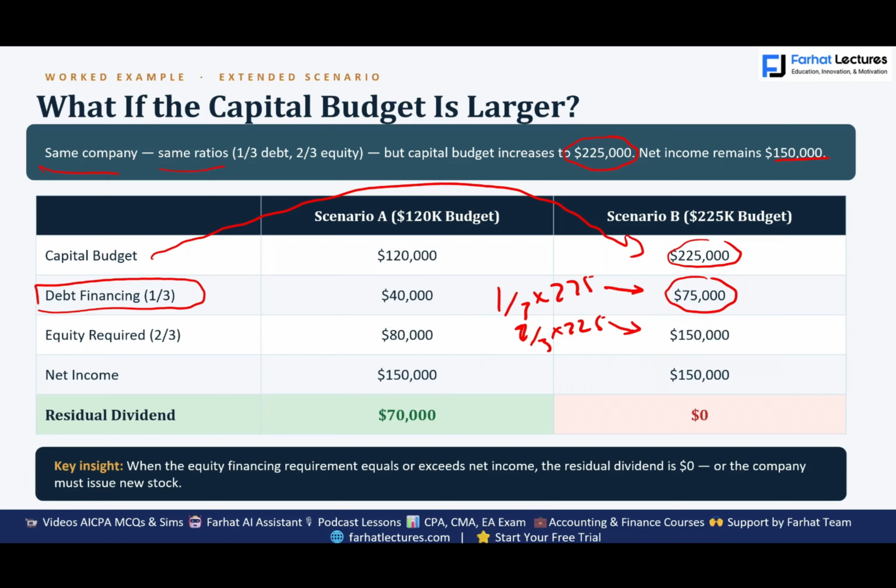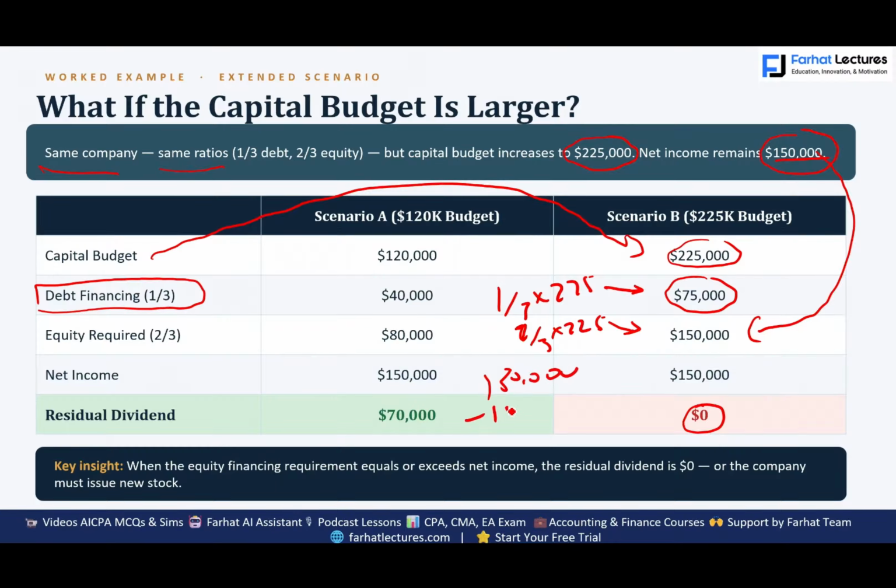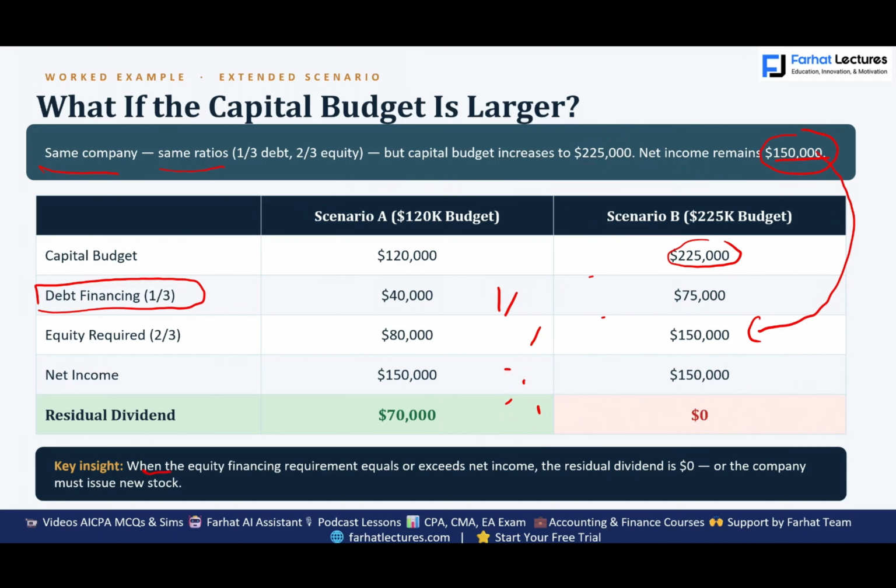Great. Now guess what? We made 150 in profit, of which we need the whole amount for the capital budgeting to keep the ratio the same. Therefore, guess how much is left for residual dividend? Nada. The common shareholders will not get any money, because all the profit that we made under this scenario we need to reinvest to be able to finance this 225,000 in this large warehouse that we are investing in. So when the equity financing requirement equals or exceeds net income, the residual dividend is 0, or the company must issue new stocks. We're going to assume we're not going to get there, but yes.